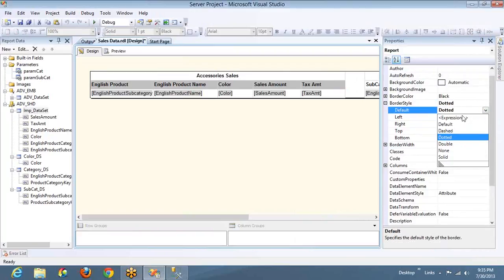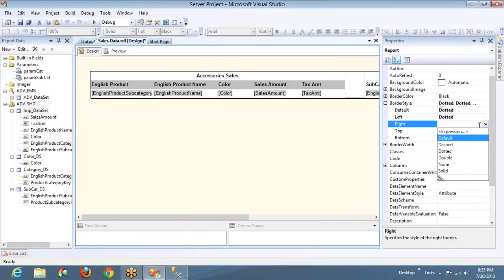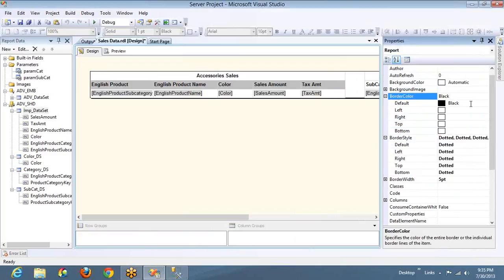Okay, and let me set the dotted on all the sides. Dotted and border color black. It should be on all the sides. Okay, border with so and so border.